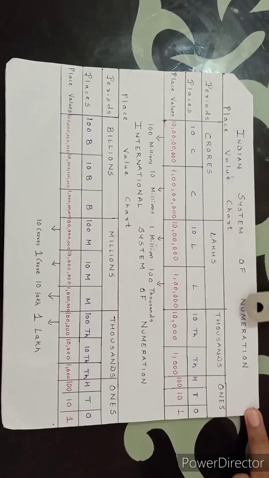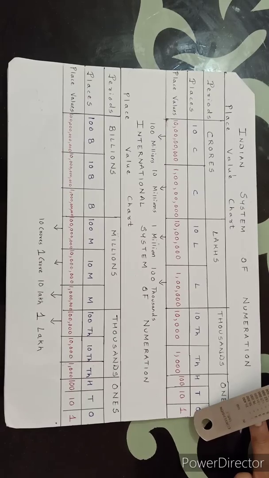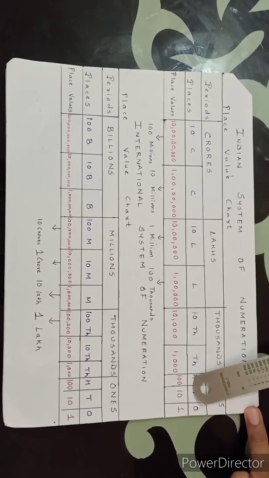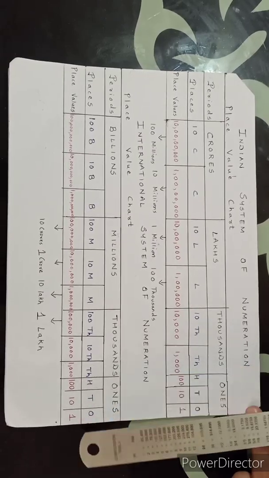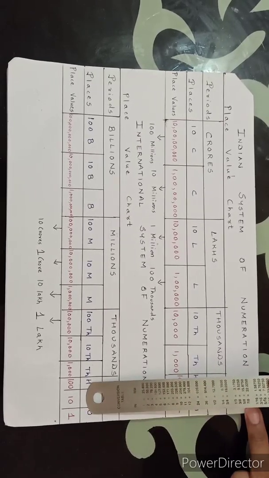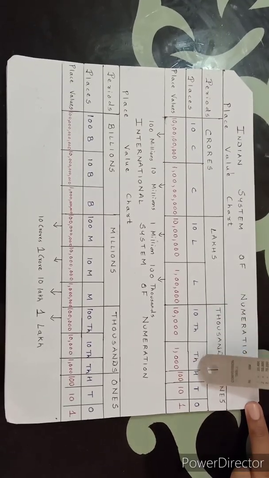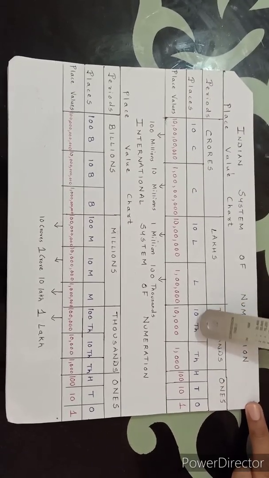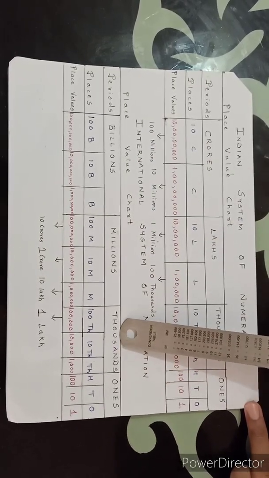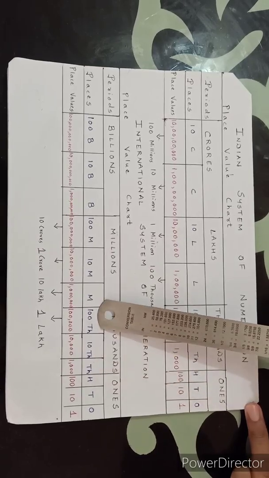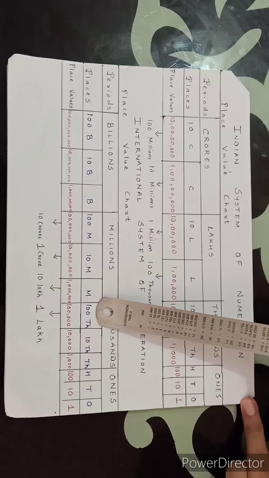Now in Indian system of numeration, ones is divided into three places, ones, tens, 100. Same way in international system also ones is divided into three places, ones, tens, hundreds. Now in Indian system, thousands is divided into two places, namely thousands and 10,000s. Whereas in international system of numeration, thousand is divided into three places, namely thousands, 10,000s, 100,000s.